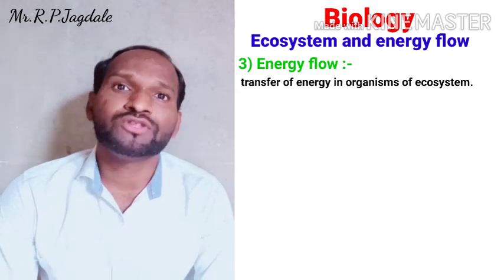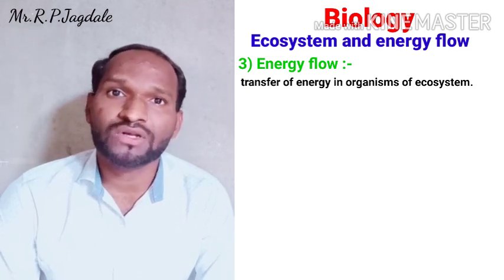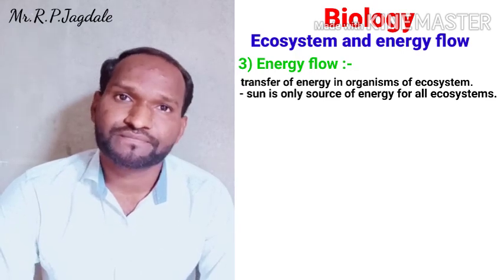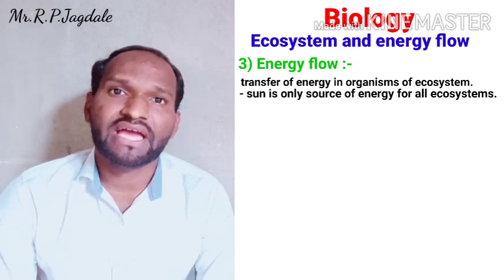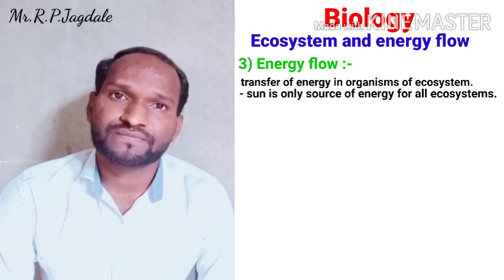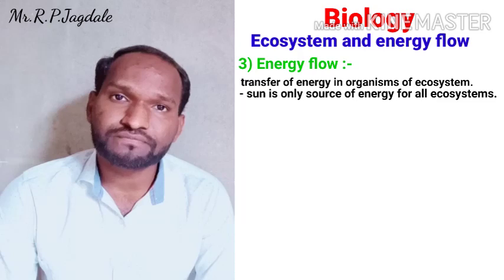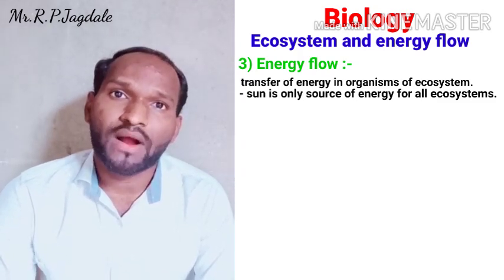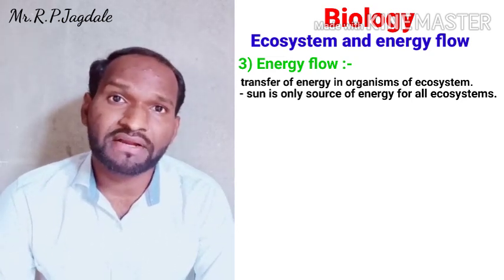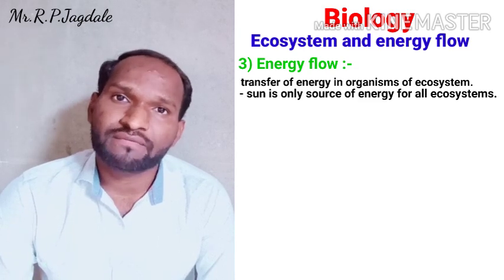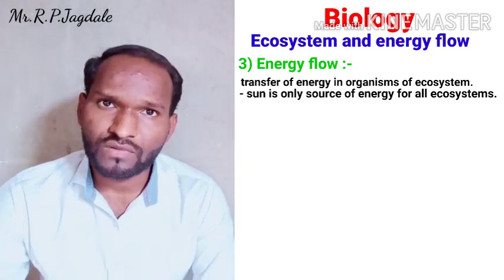Now we all know that energy for all ecosystems is provided by one and the only source, which is called the sun. The sun is the only source to provide energy to each and every ecosystem of this earth. Whatever radiations are emitted by the sun, from that energy is provided to every ecosystem. Suppose there are 100% radiations emitted from the sun on this earth.